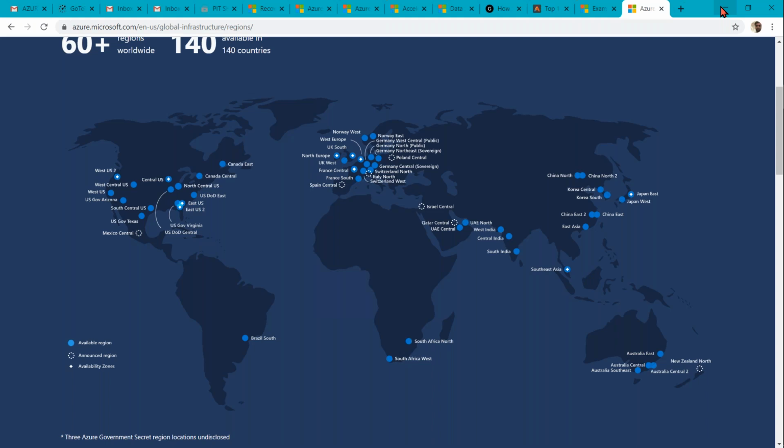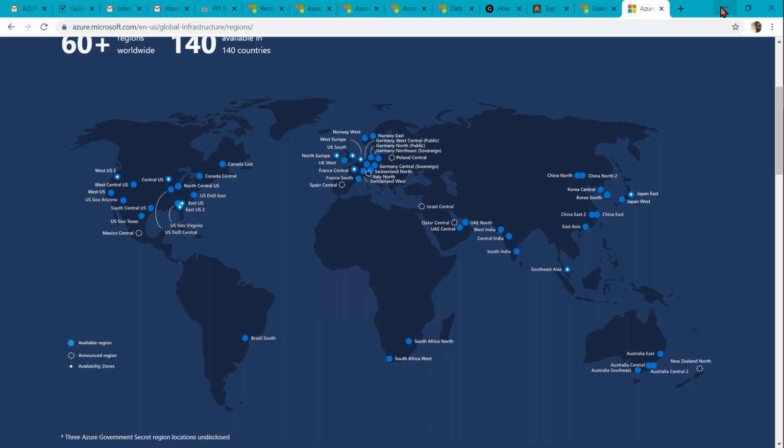But for Microsoft clients there are some benefits. Suppose we already have a Windows license. If you go with the cloud platform, there is no need to pay 100%, only 50%, because we have already purchased a Microsoft product such as Windows or SQL Server. So the cost will reduce.